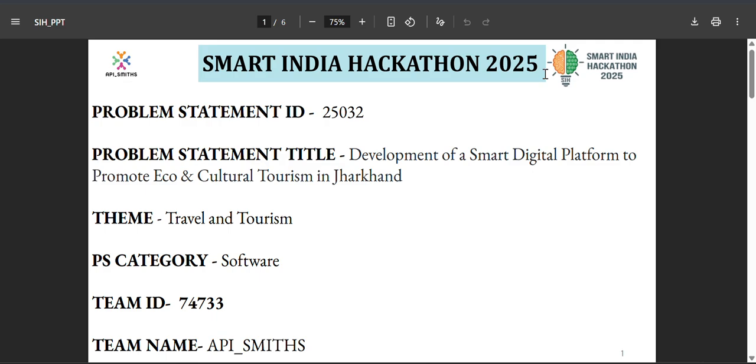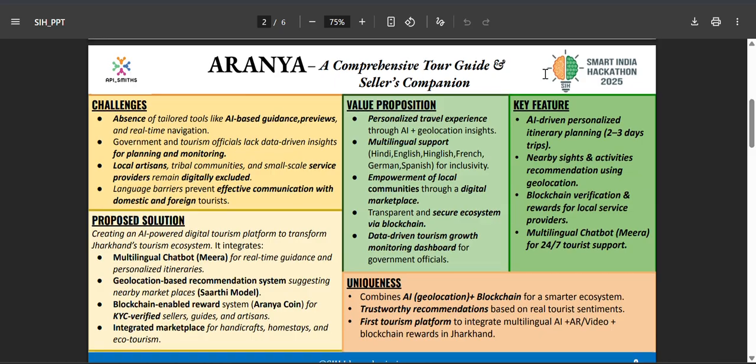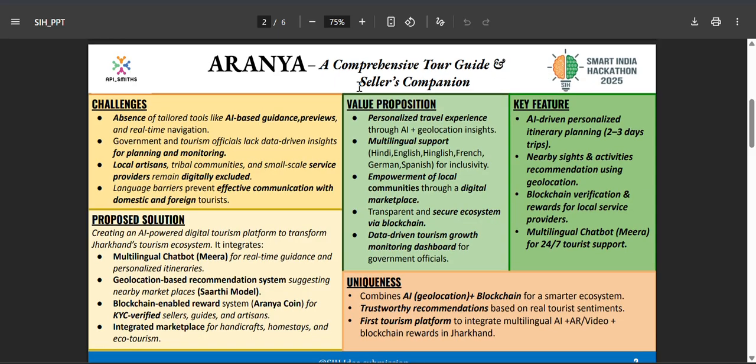Welcome everyone to the demo walkthrough of the idea submission for the Smart India Hackathon 2025. The problem statement ID is 25032. The problem statement title is Development of a Smart Digital Platform to Promote Eco and Cultural Tourism in Jharkhand. The team ID is 74733 and the team name is API Smiths. So, we present you our product, Aranya, a comprehensive tour guide and seller's companion.